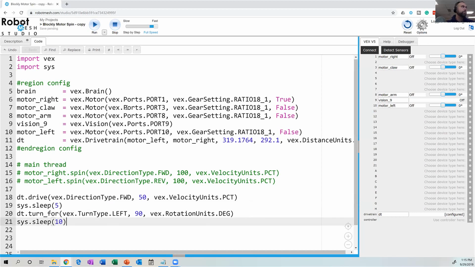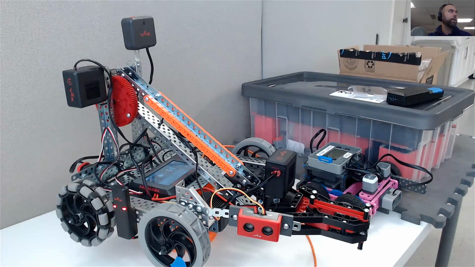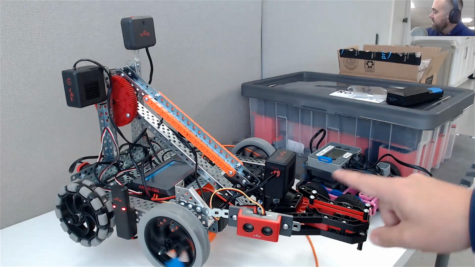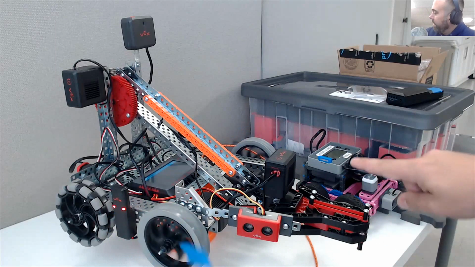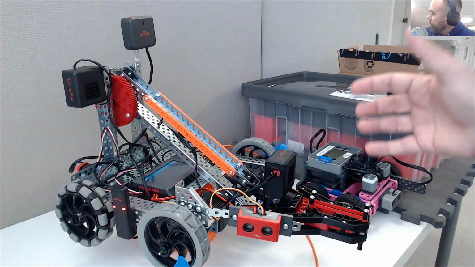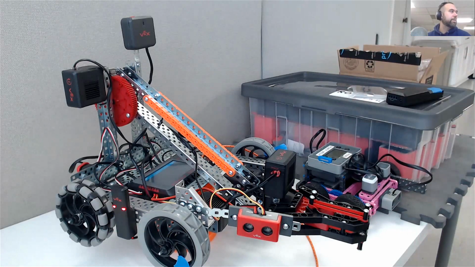And I'm going to run this code. So I'm going to go back up here and I'm going to hit run. Let me go back to my camera so we can see what's going to happen. Okay, so here I'm running my code. The first 5 seconds, both motors are spinning in the same direction. We can see the tape traveling. And now you can see that change, right? So the two motors started spinning in different directions.